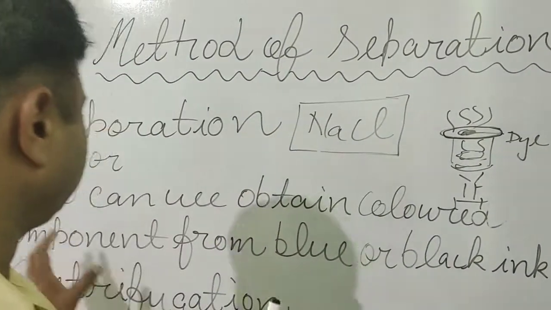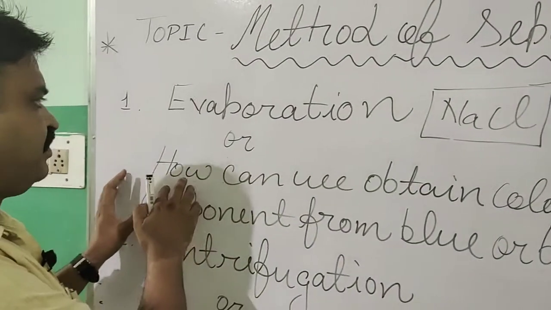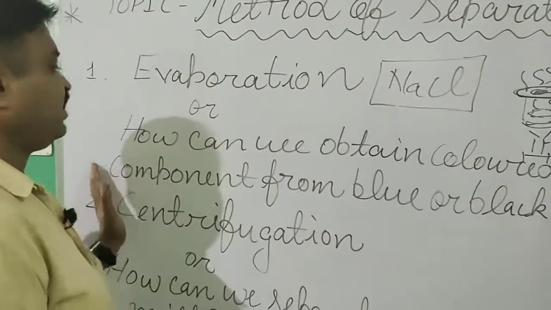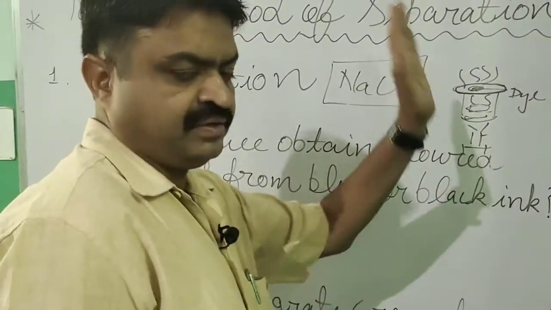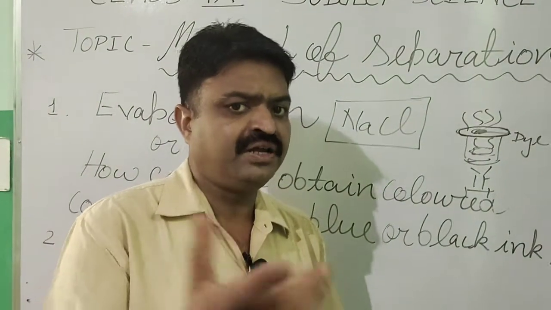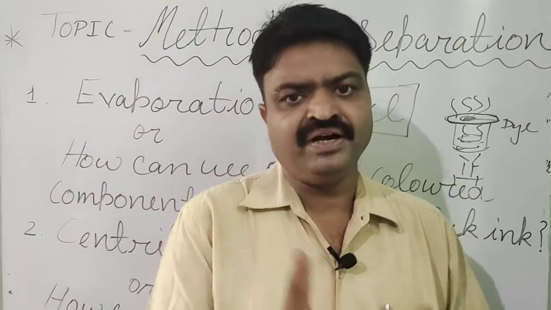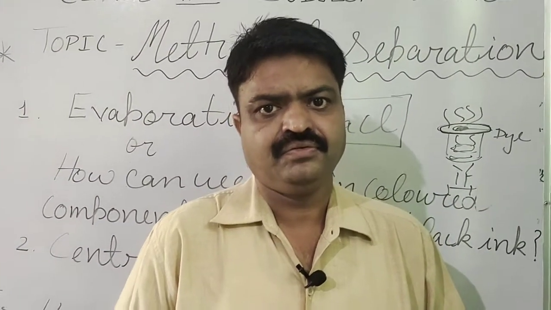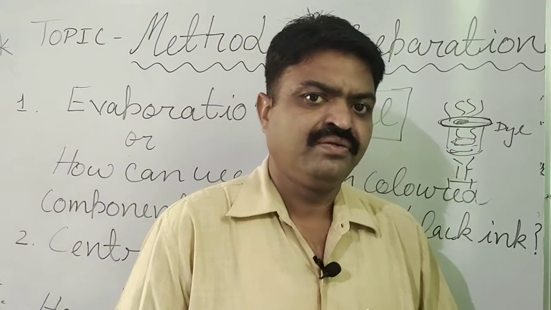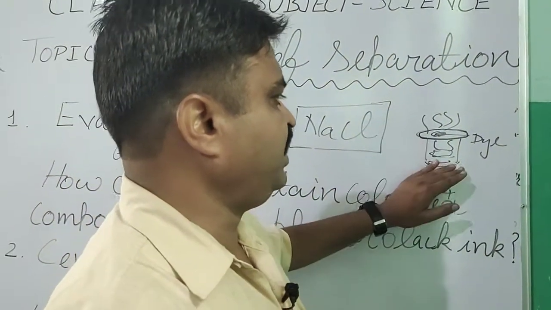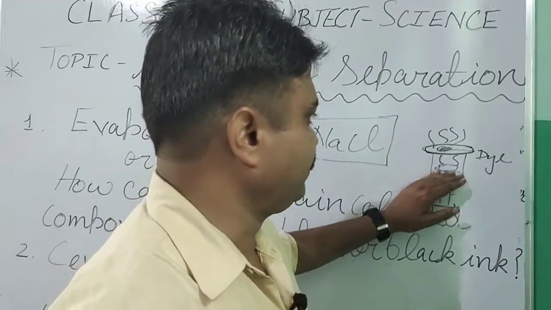In your syllabus there is a topic on how we can obtain the colored component from blue or black ink. For this, you take the ink in a watch glass and heat it.